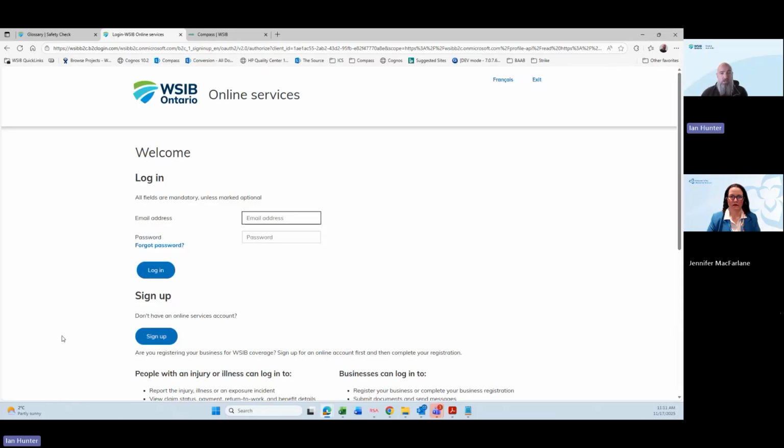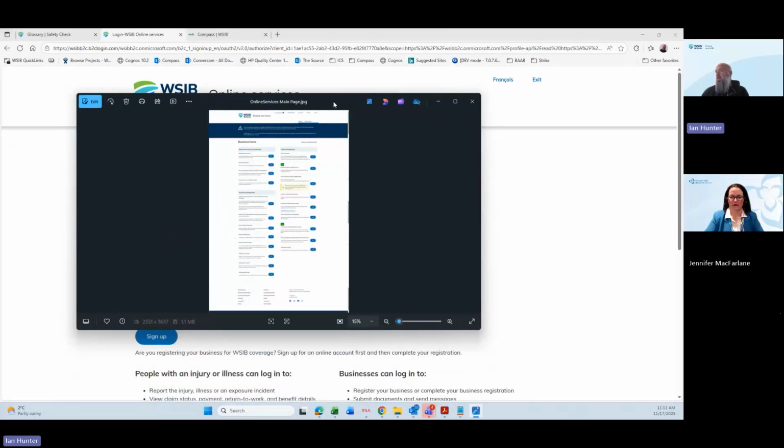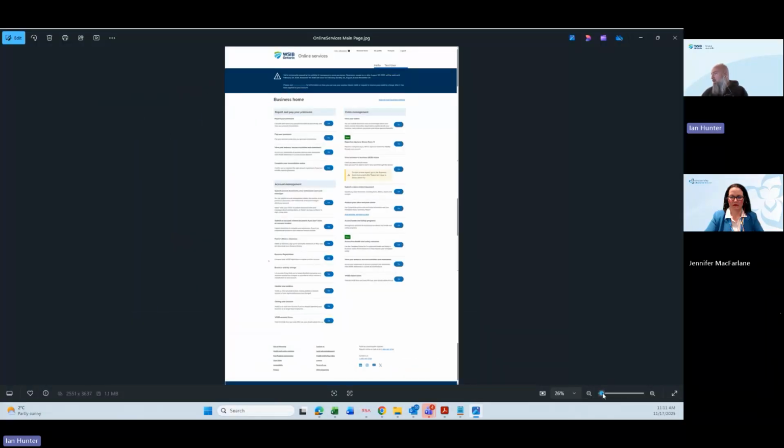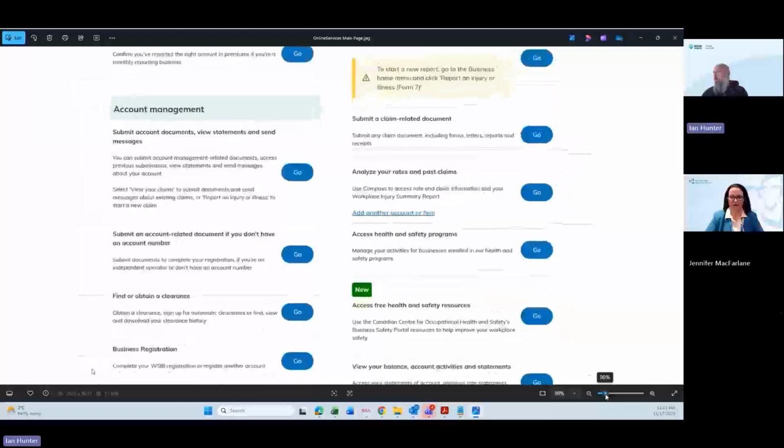It's for you specifically. Once you get logged in, you will see a number of different services available for you. I can't really log in because being internal, I'm on a VPN, so it doesn't really work, but I will zoom in a bit here. Whoa, it's a little bit too much.